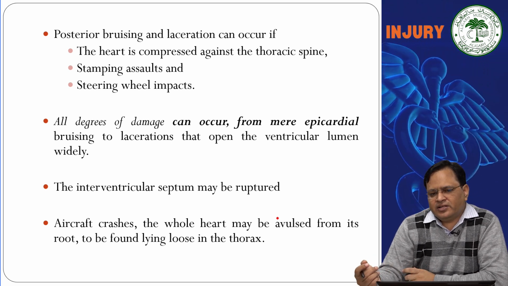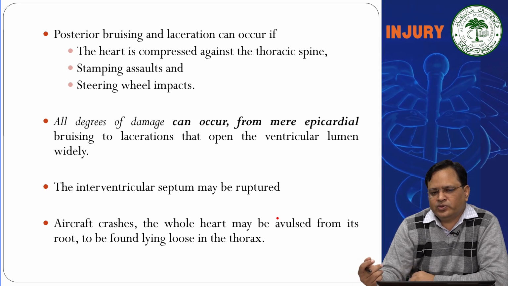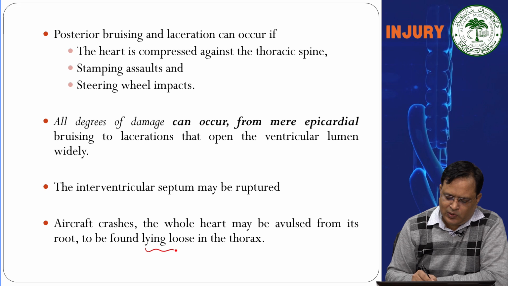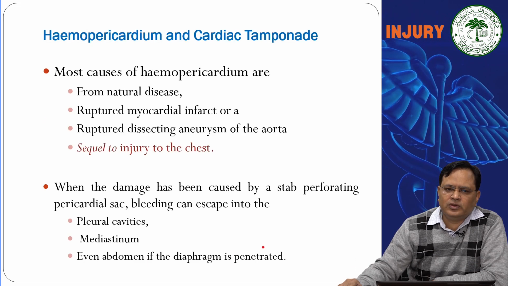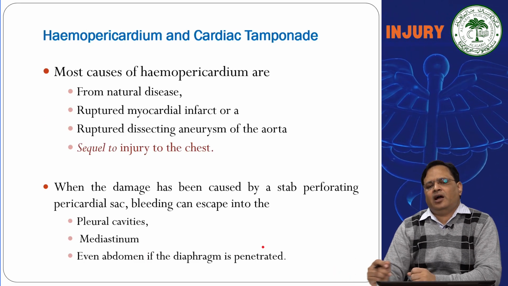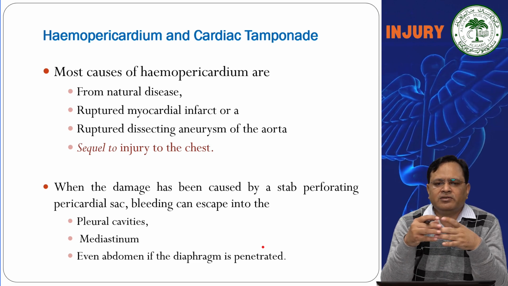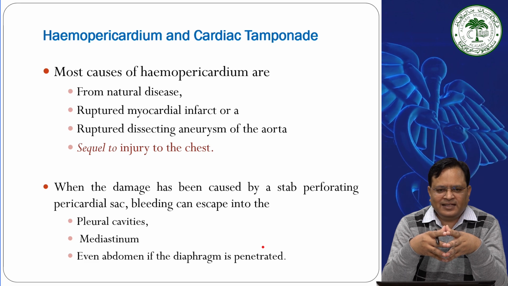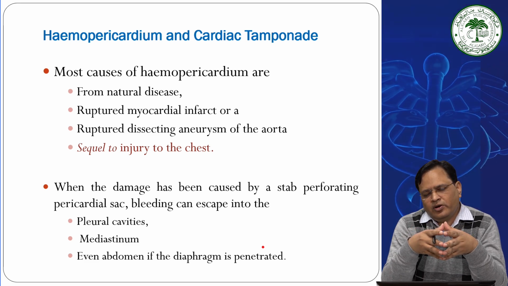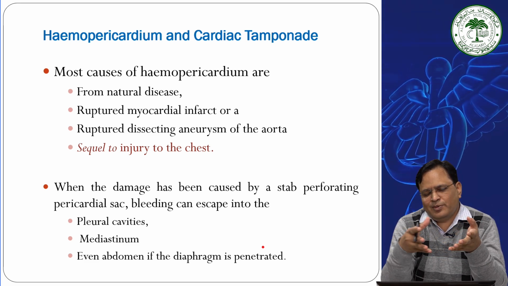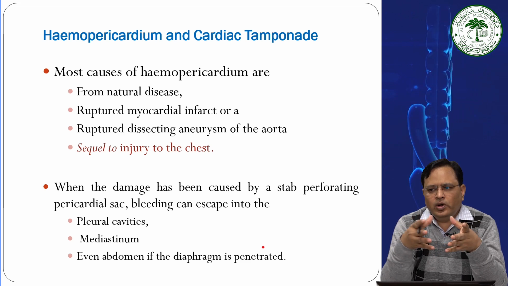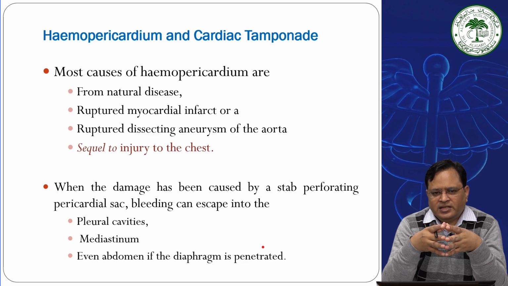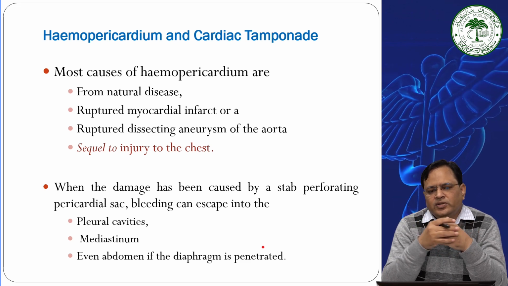In aircraft crashes, the whole heart may be avulsed from its roots, so it is found lying loose in the thorax, which I have already discussed. Hemopericardium or cardiac tamponade is accumulation of fluid in the pericardial sac. It may be because of disease, rupturing of any old healed MI, rupture of a dissecting aneurysm, or injury to the chest.